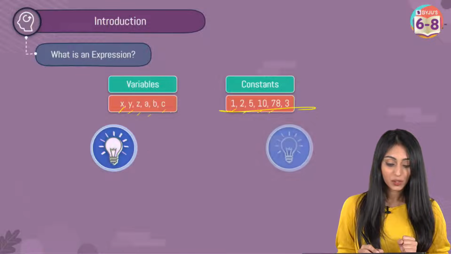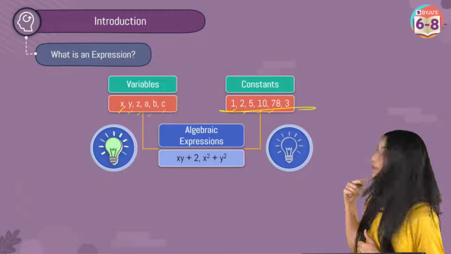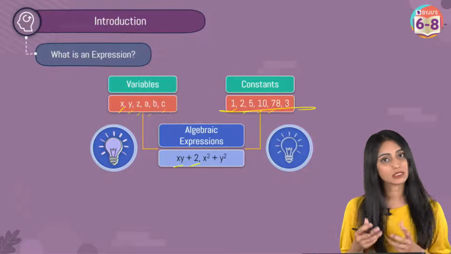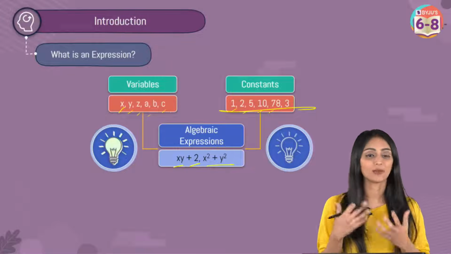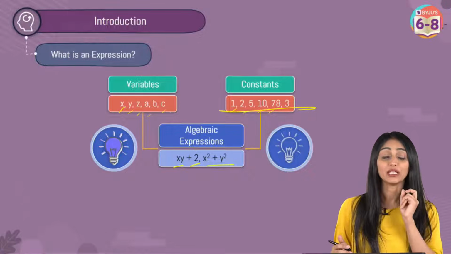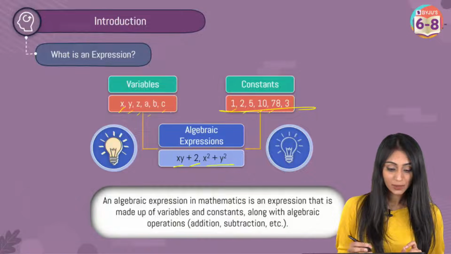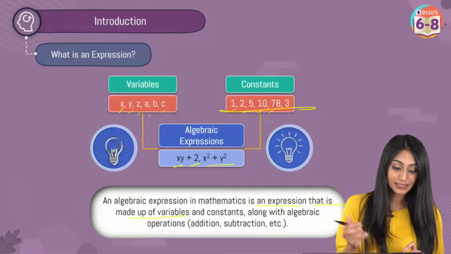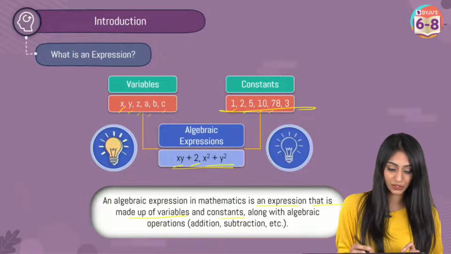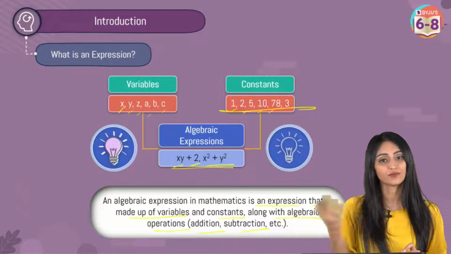So basically, if I talk about an algebraic expression, you can see the examples over here, like xy plus 2, this is an algebraic expression, right? x square plus y square, this is also an algebraic expression. Absolutely, expressions do not have equal to sign, right? So what is an algebraic expression? In mathematics, it's an expression that is made up of variables and constants, like you can see over here, along with algebraic operations like addition, subtraction, so on like this.